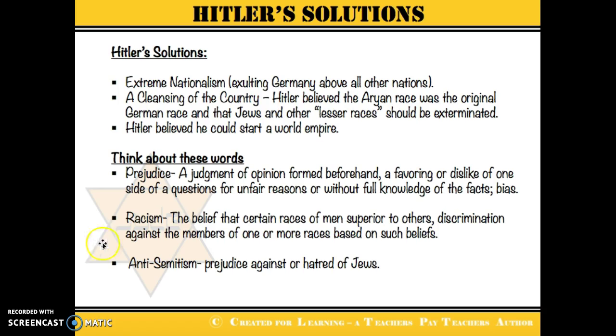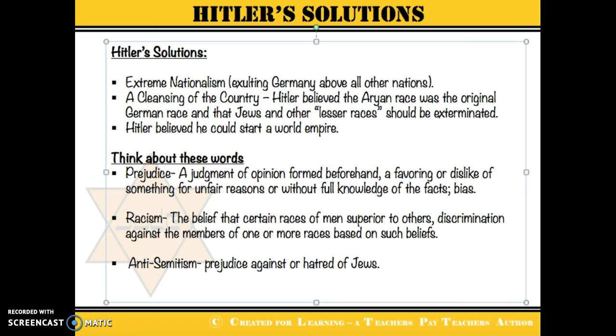And before we look further into the Holocaust and World War II, just think about some of these words. I know you've heard a couple of them before. We talked about prejudice the other day: judgment or opinion formed beforehand, a favoring or dislike for unfair reasons or without foreknowledge of the facts, so a bias.